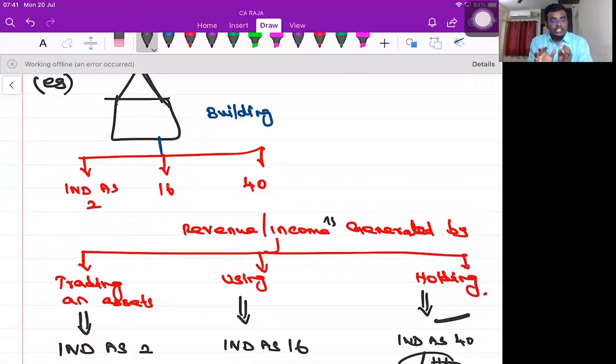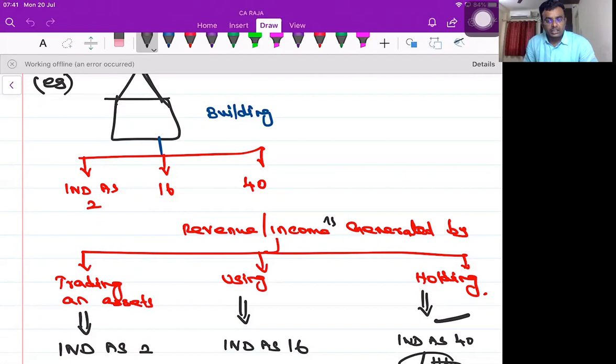If you're simply constructing a building and going to the market selling it, like a contractor or real estate people, even if they have 5 buildings or 500 buildings, that becomes inventory to them because they are able to generate an income by way of trading buildings. They construct the building, go to the market, sell it, and realize the profit.